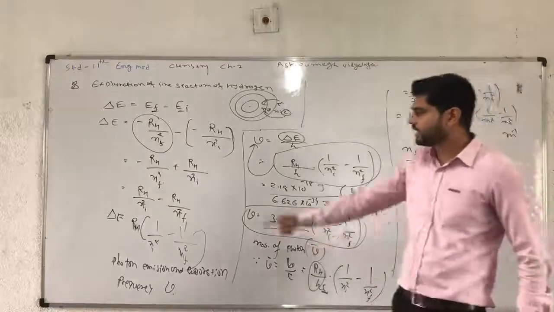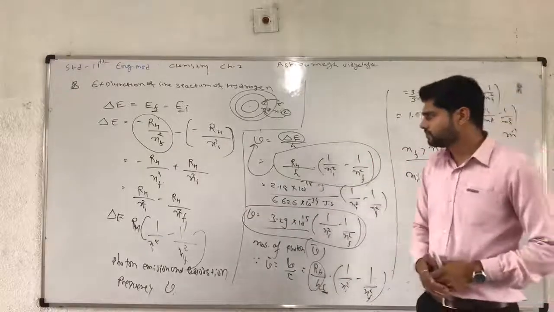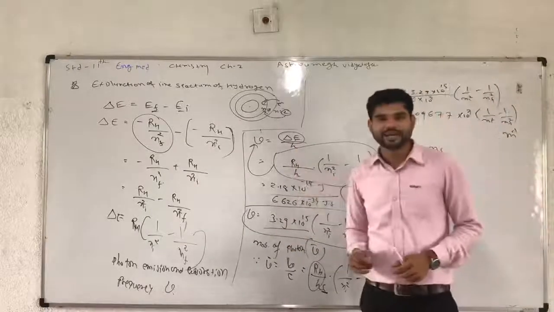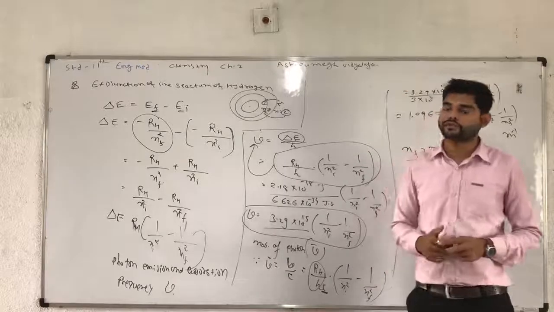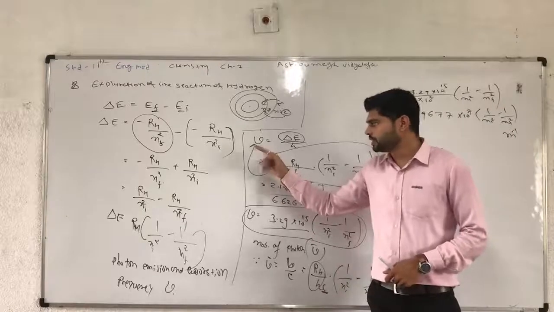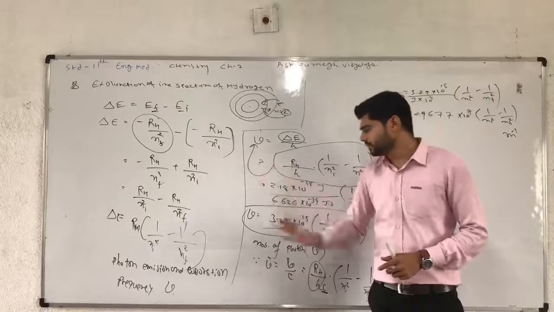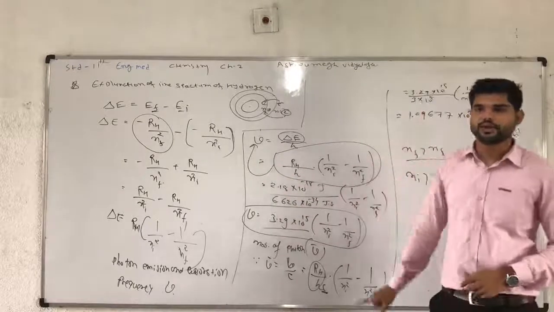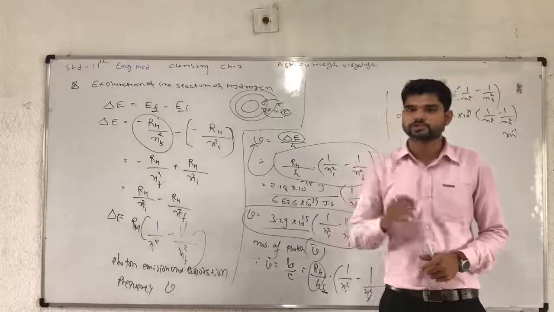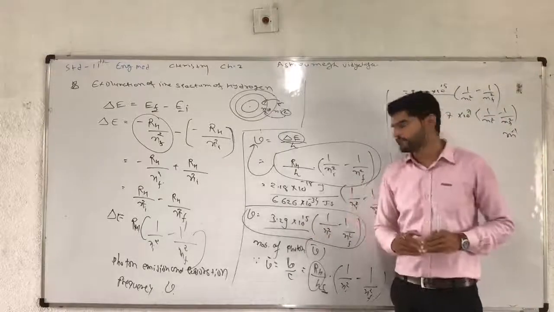We have to calculate the energy difference. After the energy difference, by use of the Rydberg constant equation, convert it into frequency. Frequency means delta E divided by H. After finding frequency, we can find the number of photons, that is nu bar. So first delta E, then according to delta E find the frequency, and the number of photons released. So the brightness of this spectrum depends upon the number of photons emitted or absorbed, when energy is applied or absorbed.